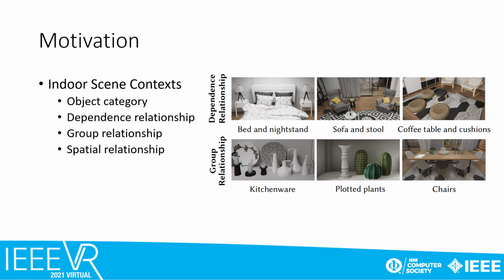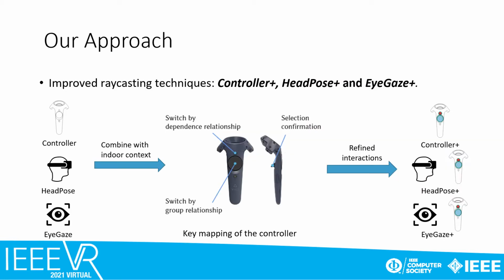When an object in one category depends on an object in another category to realize its functionality, we say there is dependence relationship between them. And when objects of the same category are placed closely, we think there is group relationship among them. Later we will explain in detail in the experiment how to use this semantic information to improve traditional interaction methods. To improve the performance of raycasting techniques with scene contexts, we map the semantic relationships to keys of the controller. Users can use the improved techniques by pressing simple combinations of the keys.